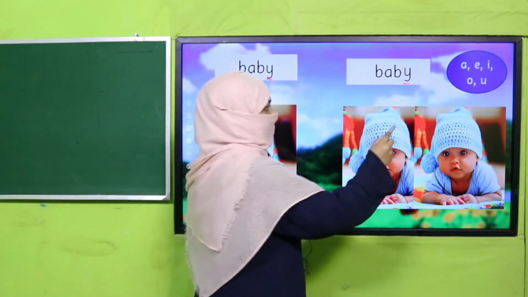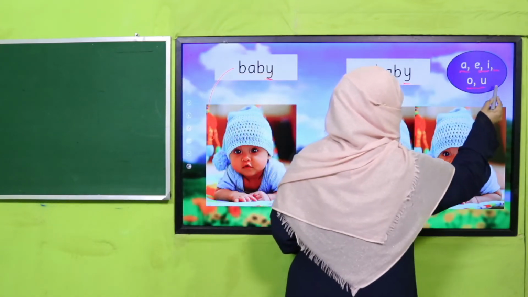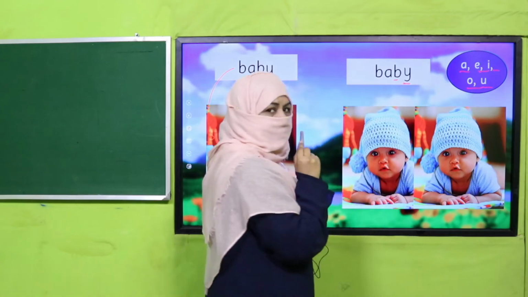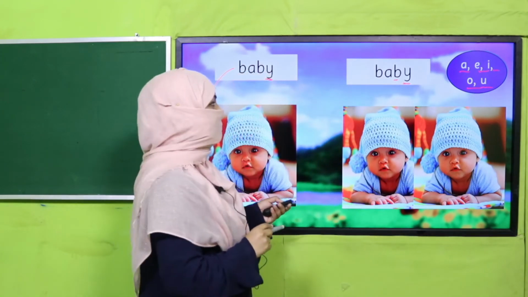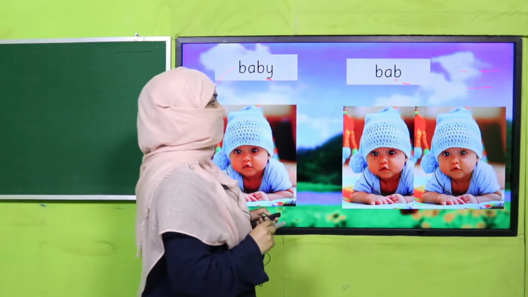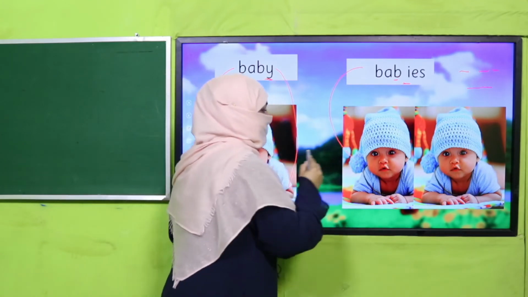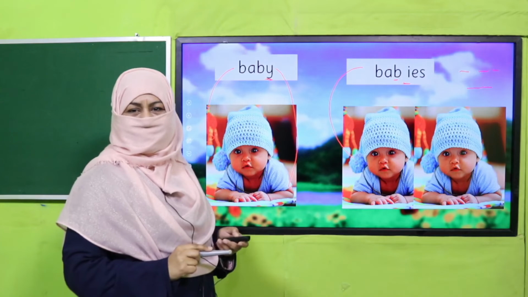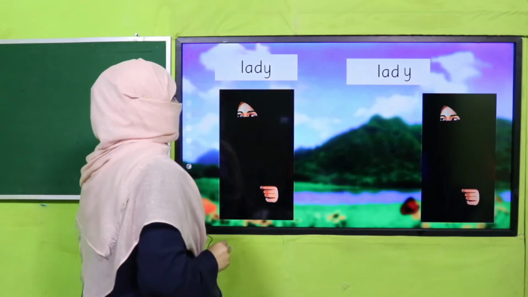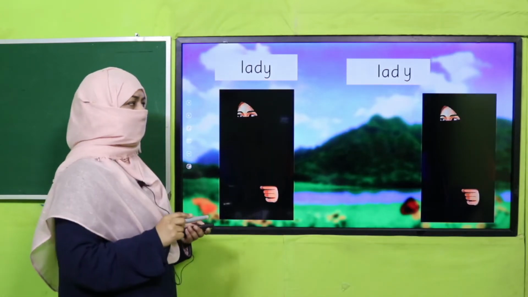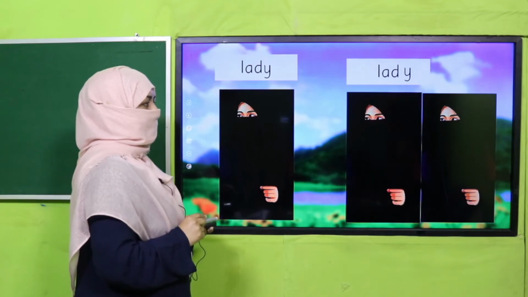Is it A, E, I, O, U? No, it's a different letter. So it's a consonant. What we are going to do, we'll remove this Y and we'll write IES. Baby, singular, babies, plural.